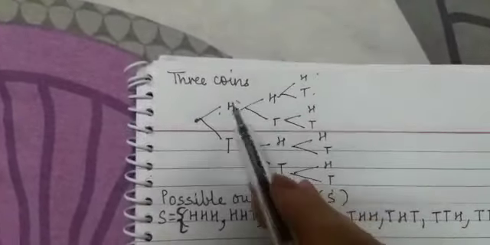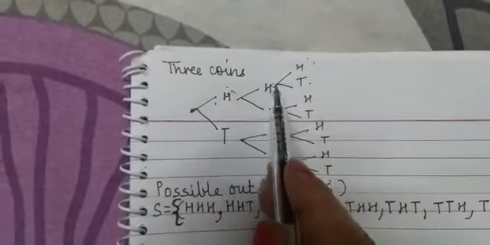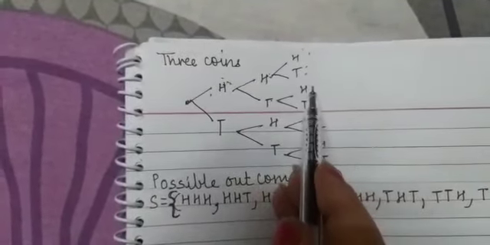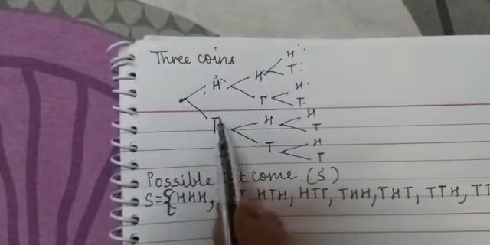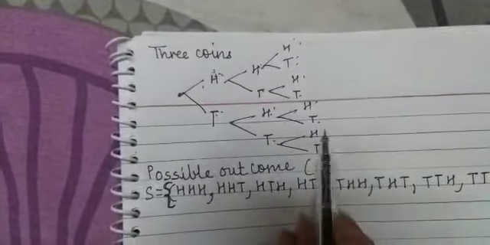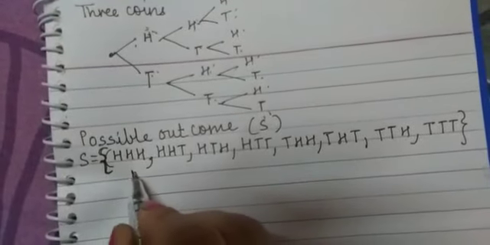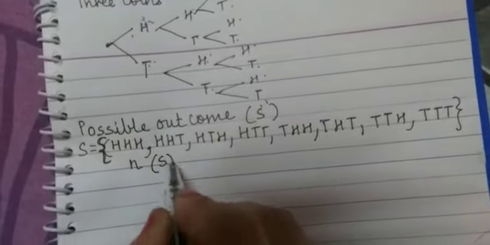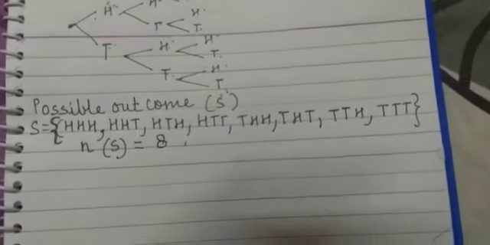How do we read it? H, H, H; H, H, T; H, T, H; H, T, T; T, H, H; T, H, T; T, T, H; and T, T, T. I think it is clear to you. Now, the total number of outcomes is 8. Or how big is the sample space when 3 coins are flipped? So 1, 2, 3, 4, 5, 6, 7, 8.